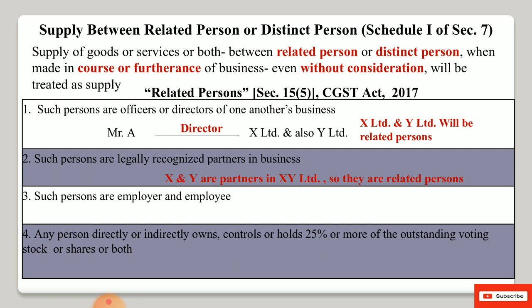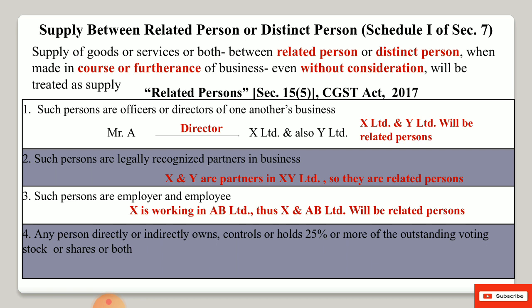The next one, this point is very important. Such persons are employer and employee. Please listen carefully. It means only in one organization they are employer and employee. For example, X is working in AB Limited, thus X and AB Limited will be treated as related person.